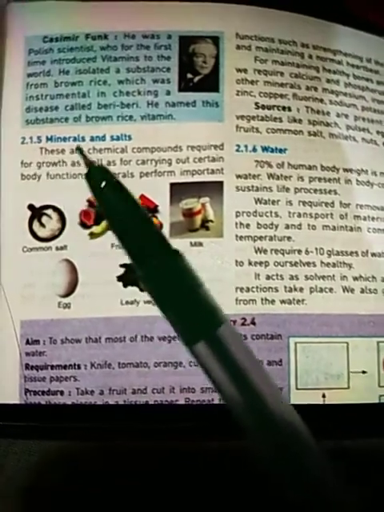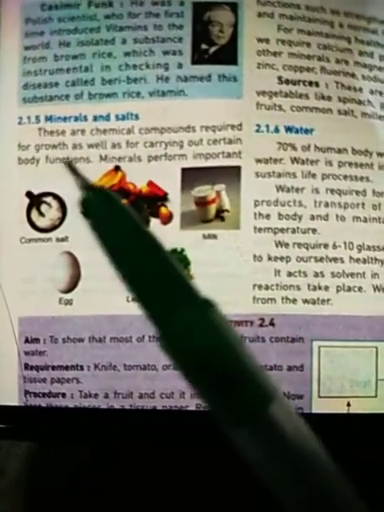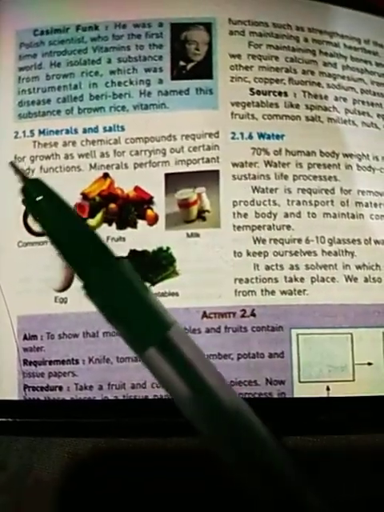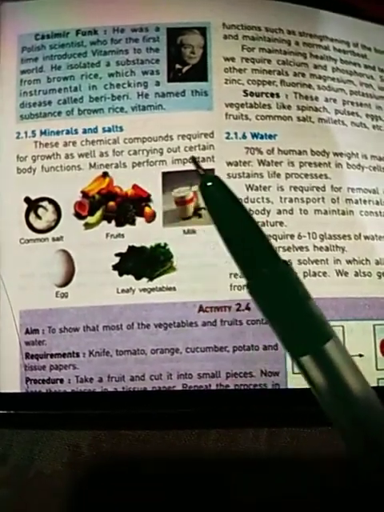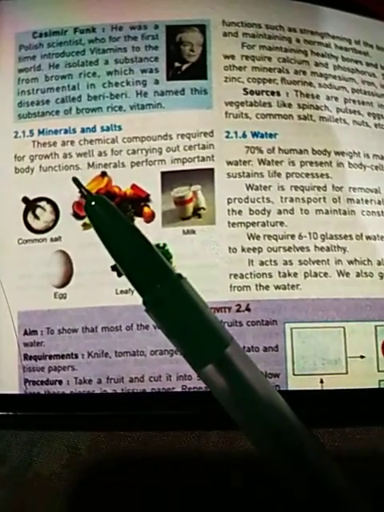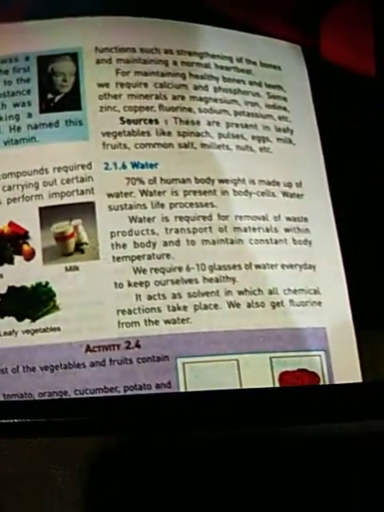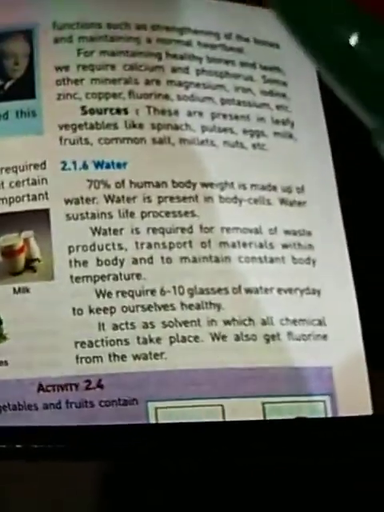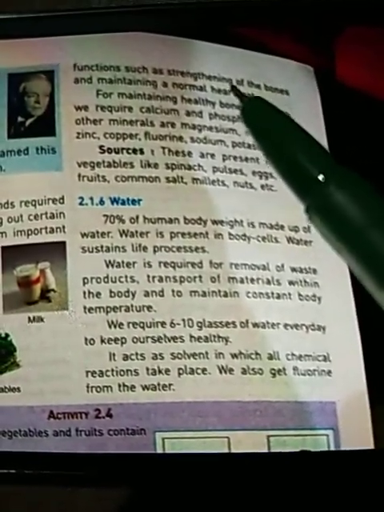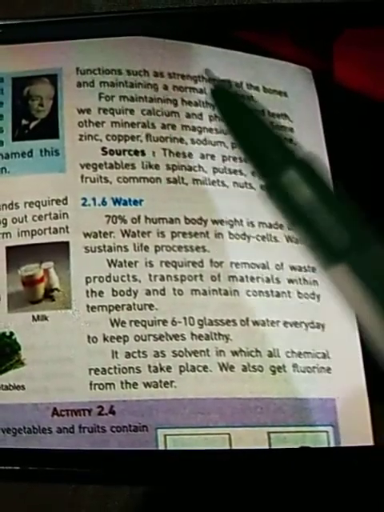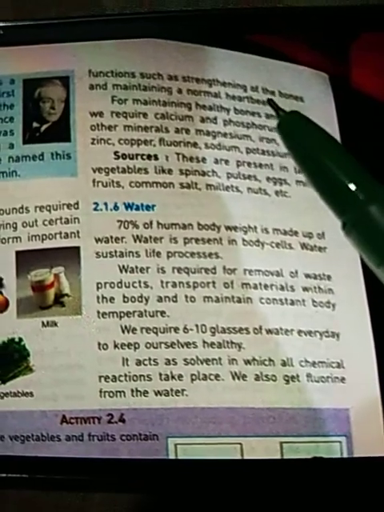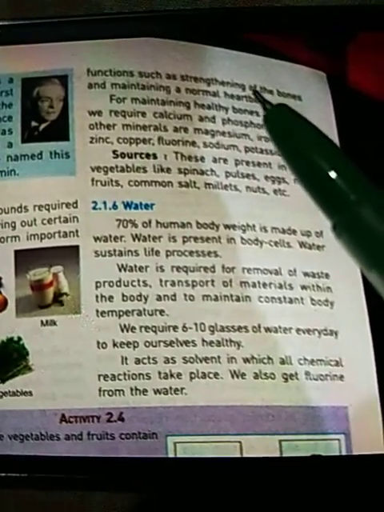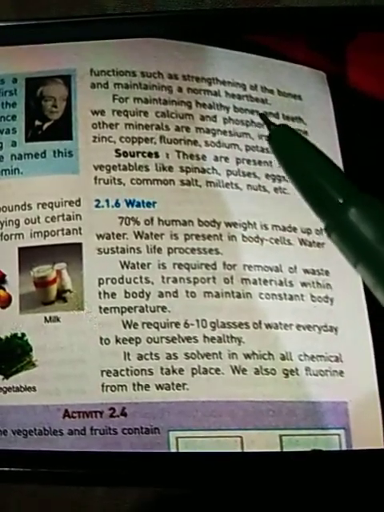Up next we have minerals and salts. These are the chemical compounds required for growth as well as for carrying out certain body functions. Minerals perform important functions such as strengthening of bones and maintaining a normal heartbeat. Minerals are required for healthy bones and normal heartbeat.